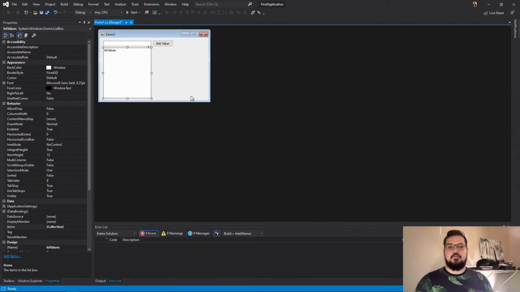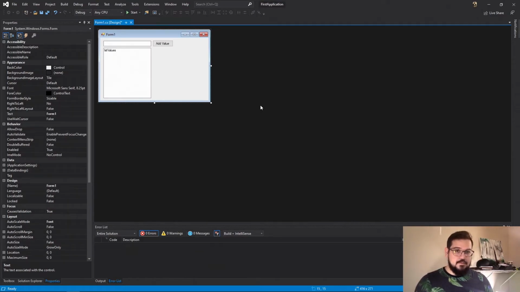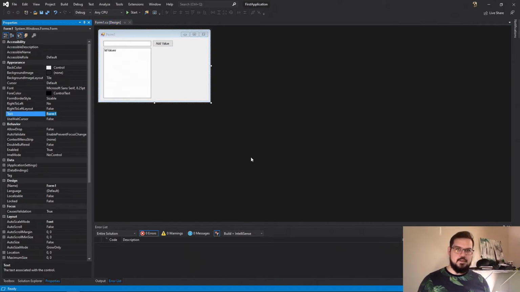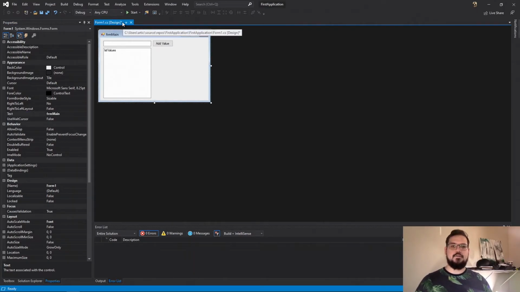So now we've got this lovely application, and it's probably driving you insane that I have not saved. Control S. If you have multiple windows open that have a bunch of edits to them, you can hit Control Shift S to save all. You may be wondering, how do I know if I haven't saved? You'll see this little asterisk in the tab. That asterisk means that this form or this page has unsaved edits. So just hit Control S, and now it's saved.